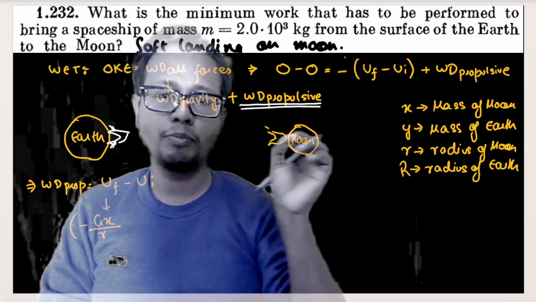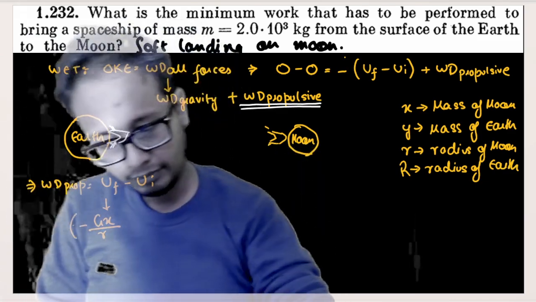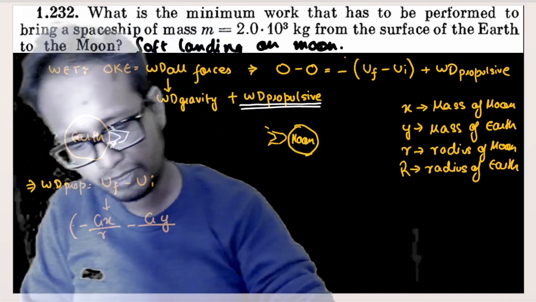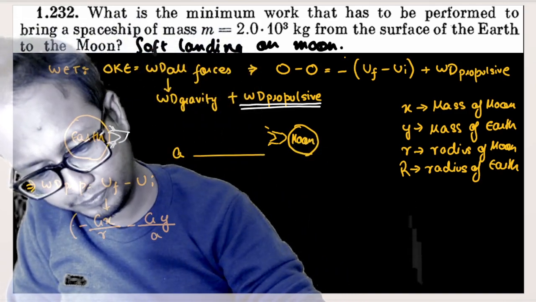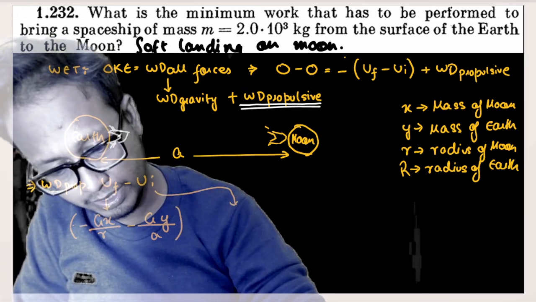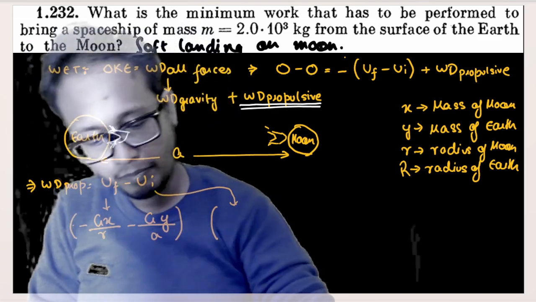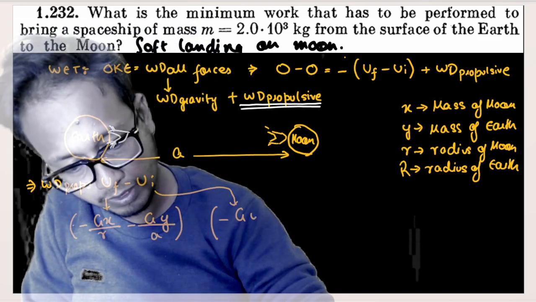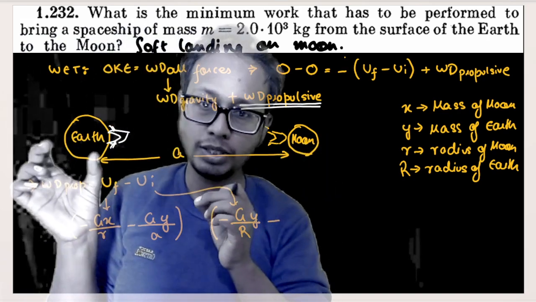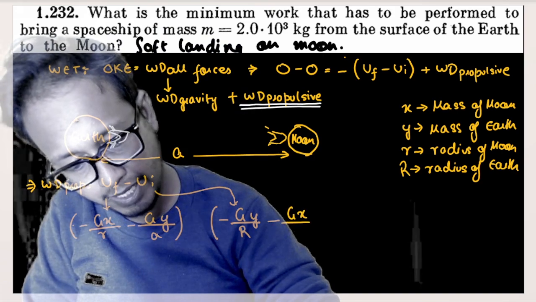So final potential out here is nothing but potential energy due to moon plus potential energy due to Earth, so minus gy by this much distance. Let this much distance be a. Minus initial potential energy. Initial potential energy is nothing but, what is the potential energy out here? Minus g into mass of Earth by radius of Earth minus potential due to moon. Initial potential is nothing but potential due to Earth plus potential due to moon out here, minus gx by a.